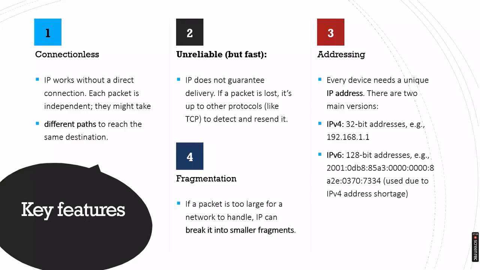The fourth key feature along the way is fragmentation. This is the most important and I would say a very great feature in internet protocol. It says that if a packet is too large for a network to handle, IP, internet protocol, breaks it into smaller fragments so that they are easily delivered.